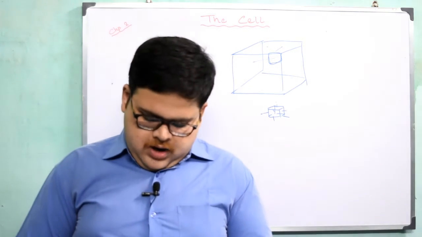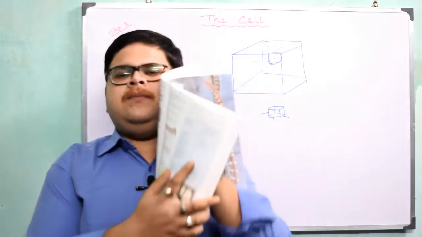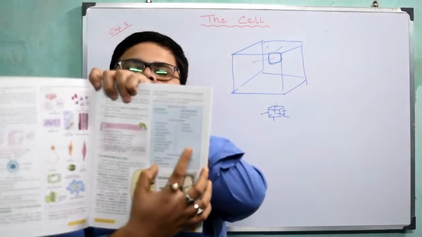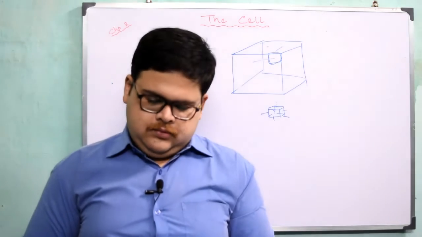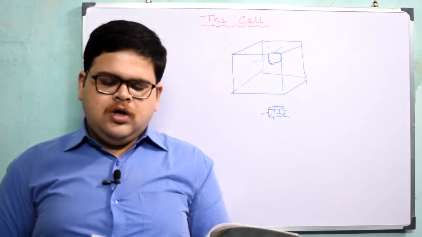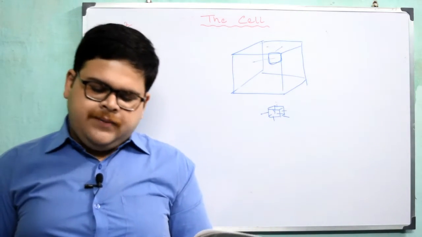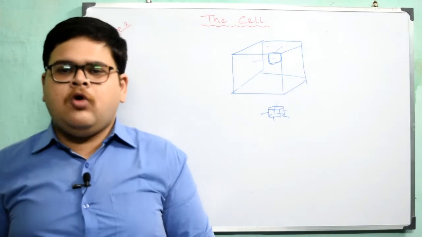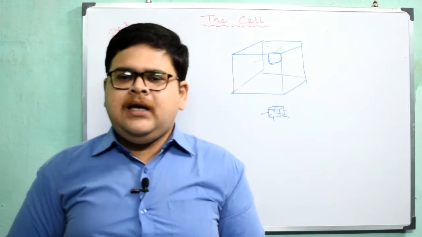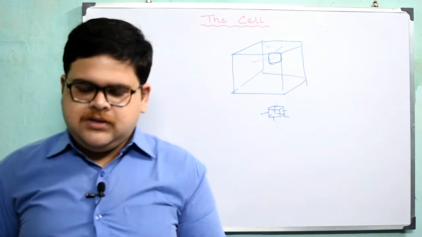Now come to page number 11. This table. Just see it. Parts of a cell, living part and non-living part. So in parts of a cell, the living part is the cell membrane and the non-living part is the cell wall. Now remember, the cell wall is only available in the plant cell, not in the animal cell.